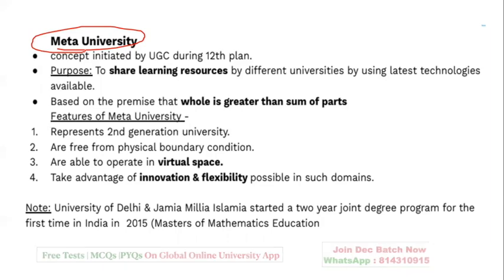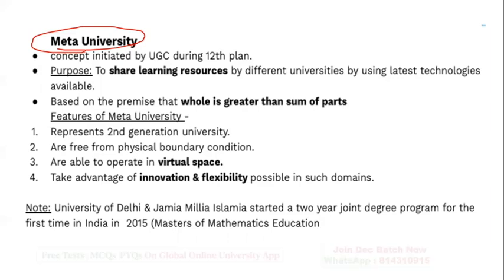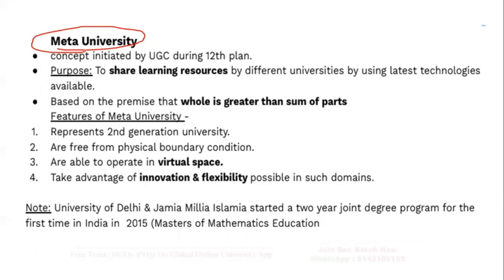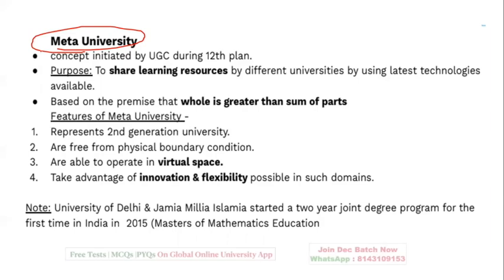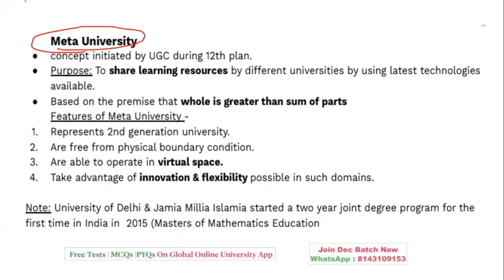Okay. So what exactly are the features of Meta University? Meta University is the one which represents the second generation university. They are free from physical boundary conditions. They are able to operate in virtual space. They take advantage of innovation and flexibility in the specific possible domain areas.